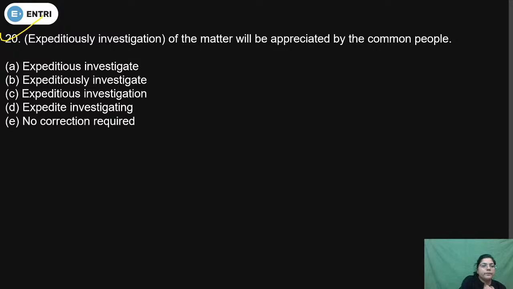So check: expeditiously investigation of the matter will be appreciated by the common people. So is it correct or not? Choose the correct answer option. Is expeditiously investigation correct or not?